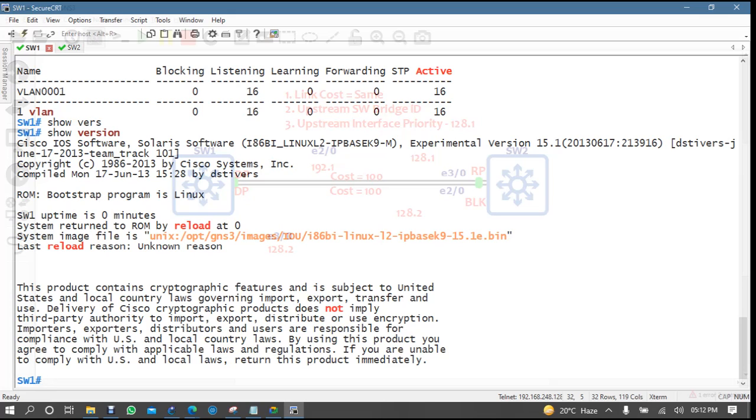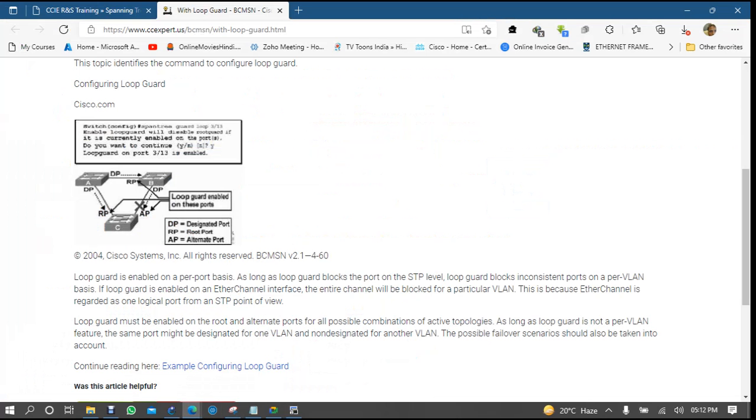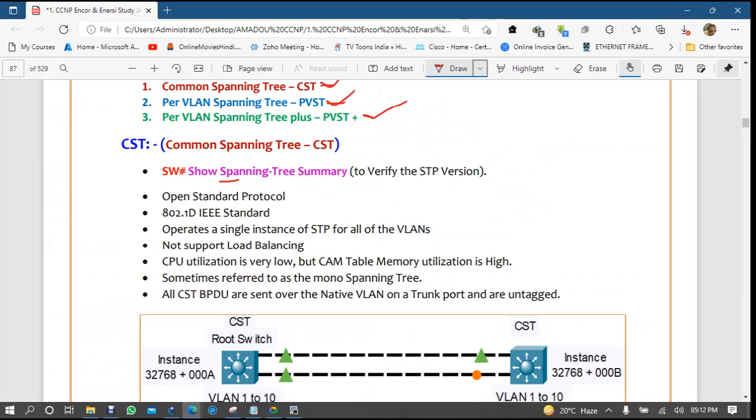So in that, what we were talking here. Now we are comparing here. So a spanning tree summary will give you your STP versions, what you are using, whether you are using common STP, PVST, or PVST plus, or other version.